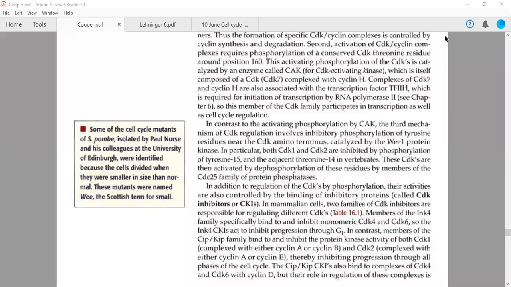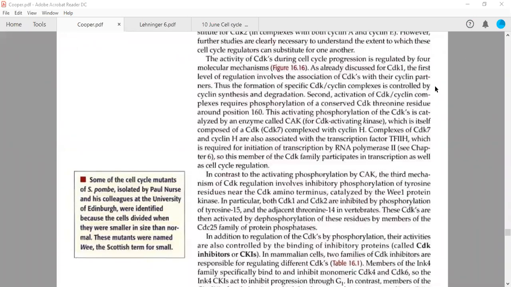Thank you, Trishla. Okay. So we have seen the two molecular mechanisms of regulation. One is through the formation of specific cyclin and CDK complexes, and second is by phosphorylation of activating threonine, around 160 position, or specifically 161 position in CDK1.